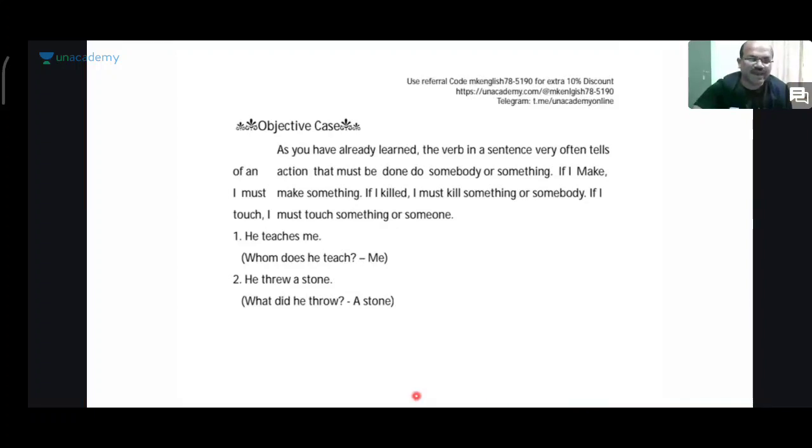Right. So after discussing nominative case, we will move on to objective case. Nominative case is nothing but a subjective case, that is subject. Objective case is the later part in the sentence.